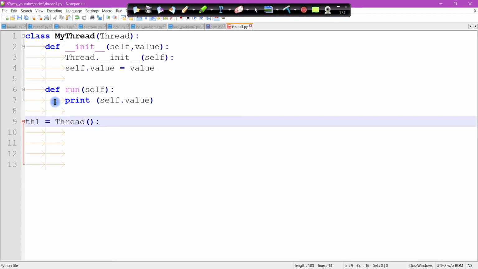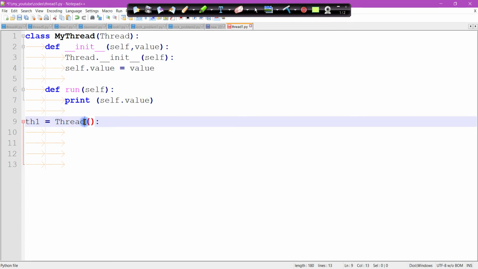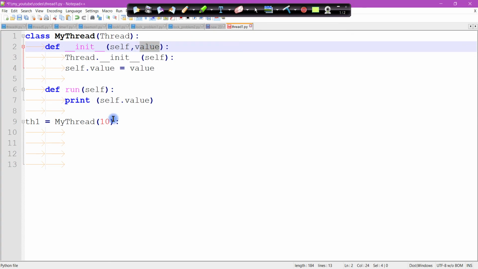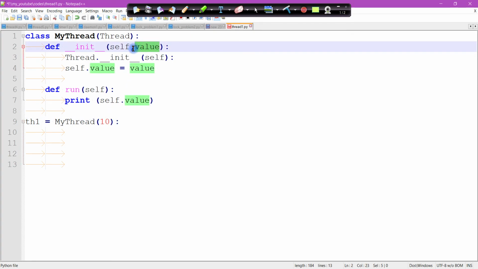Threads done. Now this value, this is an object actually. This is a class. Okay, sorry, it's my thread. Just my mistake. So this is my thread, and I need to pass a value. This value is like an argument, and this is a parameter. So this argument passes its value to this parameter.